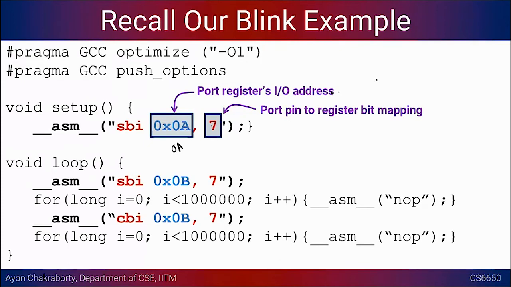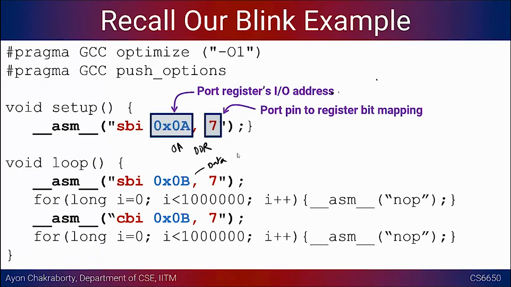And then the last one, the 7 here or 6, whatever, is the port pin to register bit mapping. It tells you to please set the 7th bit in port D. In this case, it is being configured as an output. So 0A is the data direction register, the DDR, and then this is the data register, so you can simultaneously configure it as high or low.